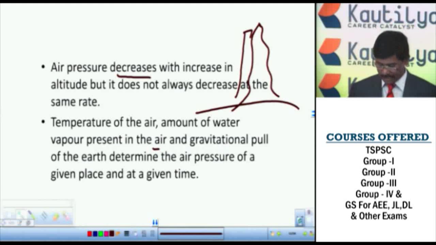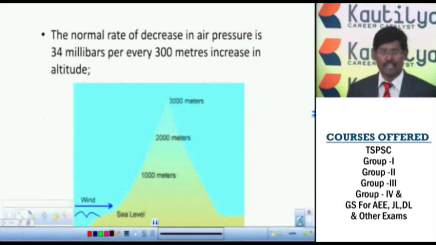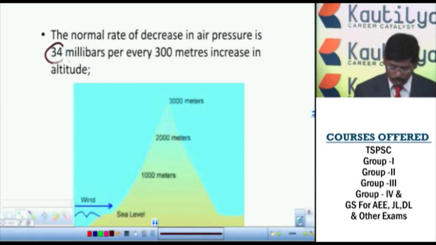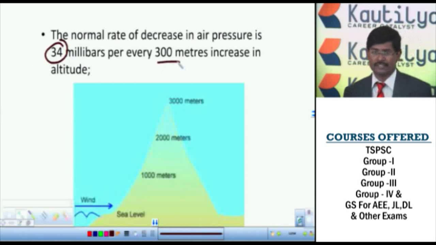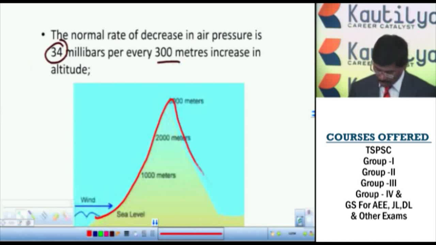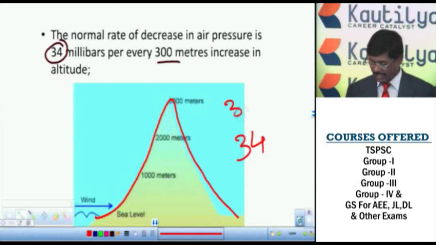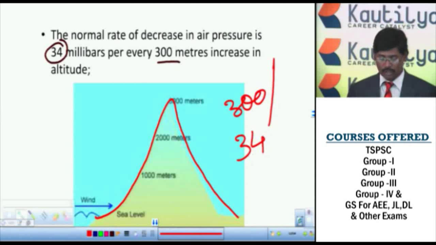It is also based on the temperatures. Considering atmospheric pressure at sea level, the normal rate is that atmospheric pressure decreases by 34 millibars per 300 meters. When you go to high altitude, on mountain ranges or anything, 34 millibars per 300 meters, it will decrease as you go higher. So this is mainly what we call the vertical distribution of atmospheric pressure.